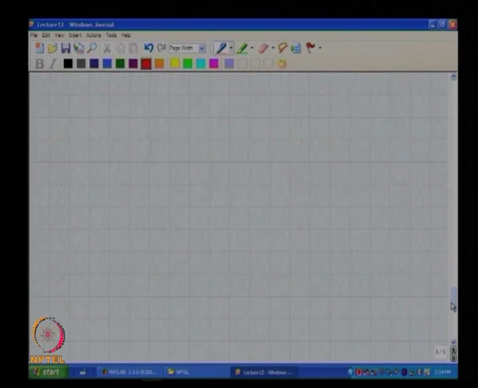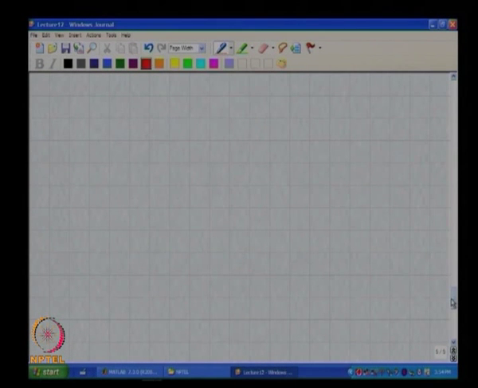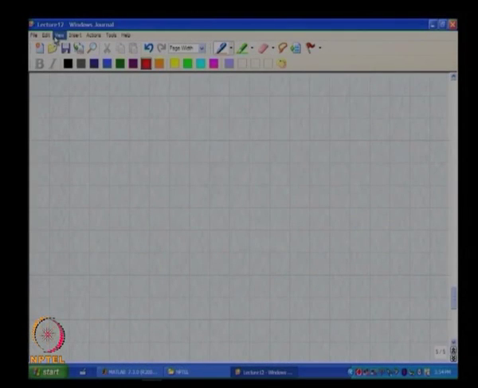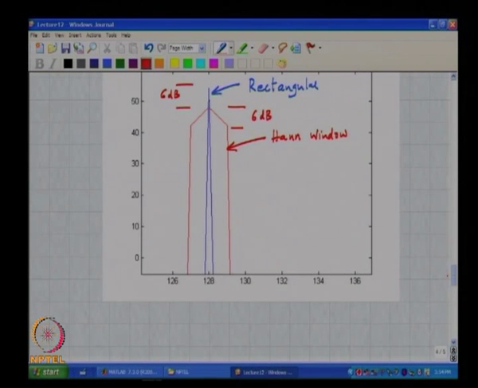Now, let us see what happens when, finally please note that the whole idea behind coming up with this window stuff is to see what happens when the input is not lying on a bin, you understand. Okay. And before I go there, let me reiterate the fact that if the input is on a bin, the input power is now spread across 3 bins.